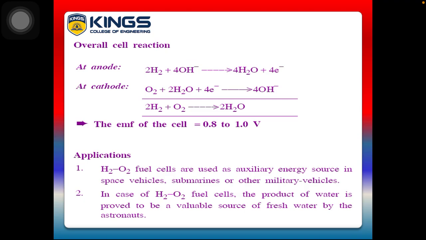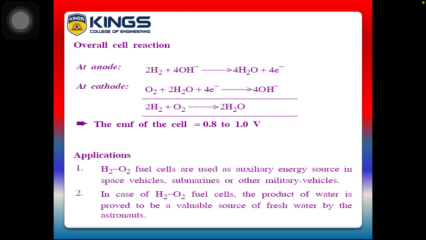energy. So after consuming the fossil fuels, what will happen? They depend upon the batteries, no? So these hydrogen oxygen fuel cells are very much used in submarines and space shuttles, where power will be produced continuously, giving a voltage of 0.8 to 1.0 volt. When we combine these fuel cells in large numbers, converted into a hydrogen oxygen fuel battery, it will give a larger voltage that can be used for emergency purposes.